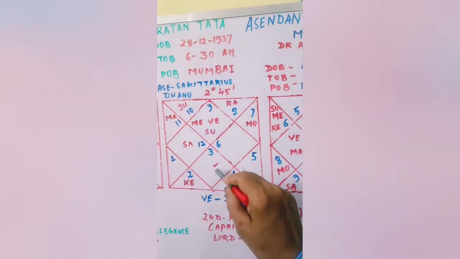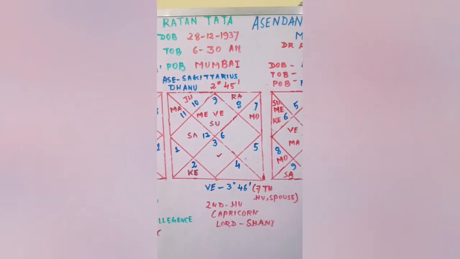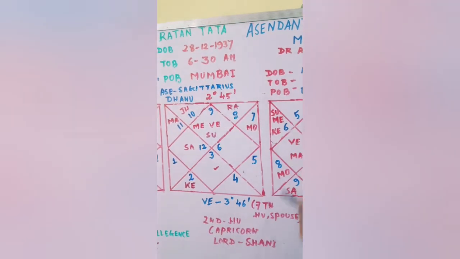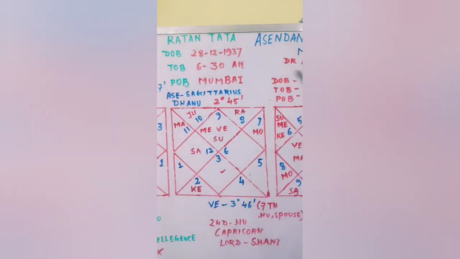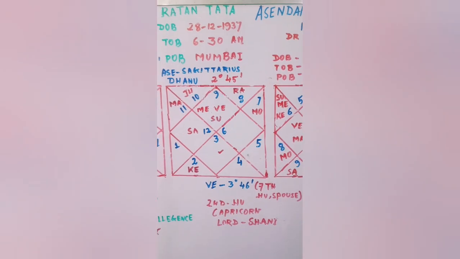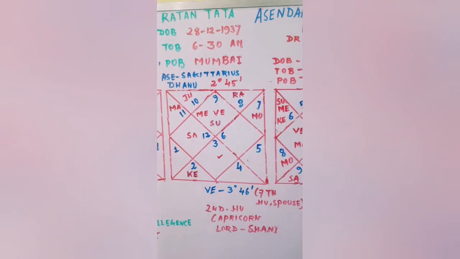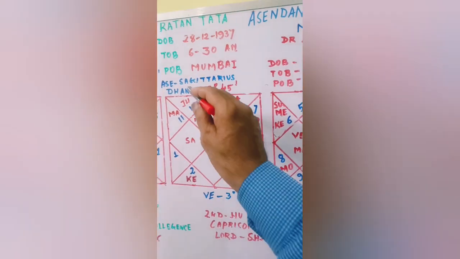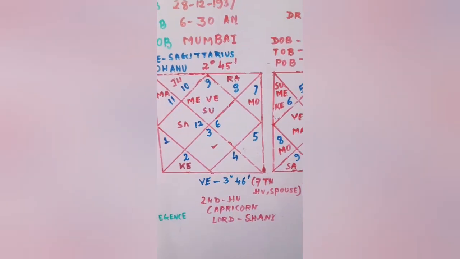The support of spouse from the other side, he gets support from all the employees in the Tata Group by his hard work, by his wisdom, that is from the 2nd house.